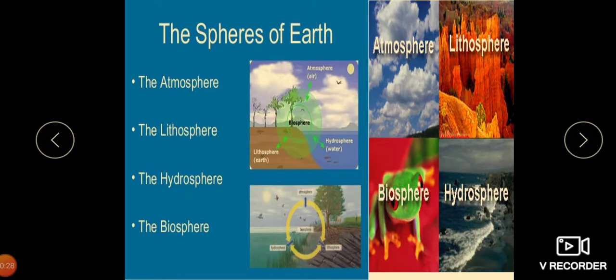As we all know, in the spheres of Earth, we have the atmosphere, which is air, the biosphere, the lithosphere, that is earth, and the hydrosphere, that is water. So these are all the particular chapters we are going to study. In the last class, we had studied about the earth. Now we will study about the lithosphere.